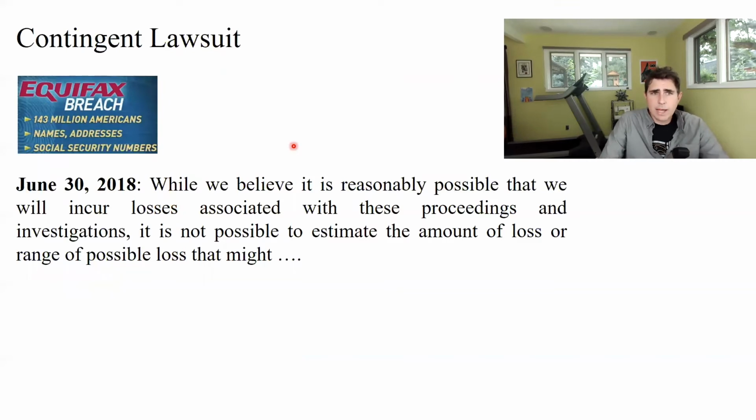And the first example we'll look at is a contingent lawsuit. So the example has to do with Equifax. And Equifax is a company that has lots and lots and lots of information about you and me and everybody. It has our social security numbers. It has some of the credit transactions that we do. And it has lots of information about our credit worthiness as human beings in the world. And so that's the type of data Equifax has. And they were breached. So somebody went and stole all of that information, and it affected a lot of Americans.